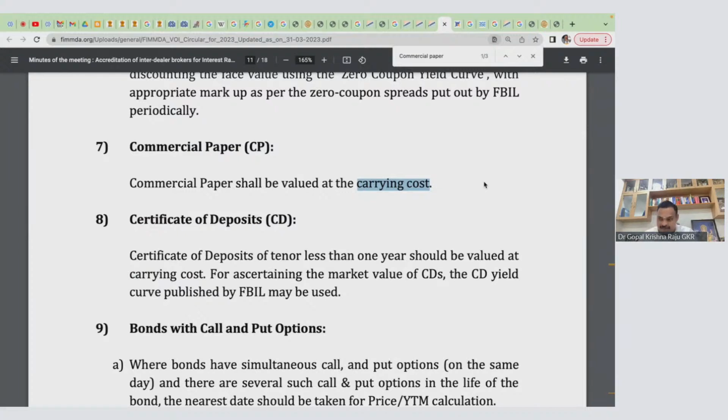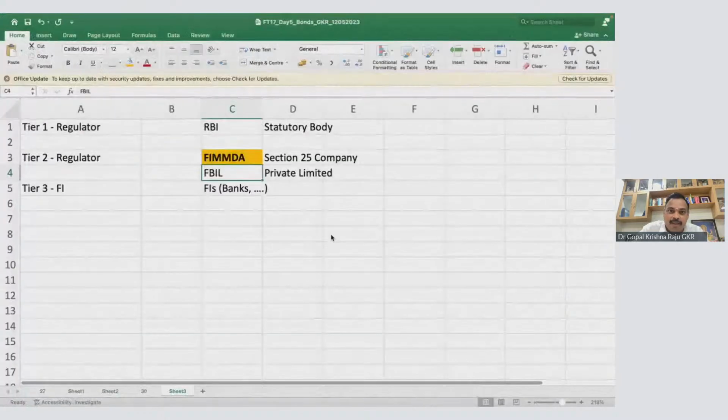In my office, I'll give these 18 pages, and I will ask them to put a table in an Excel sheet. What is the basis of valuation? The basis of valuation is the carrying cost. So this carrying cost is the base. It's very, very interesting.